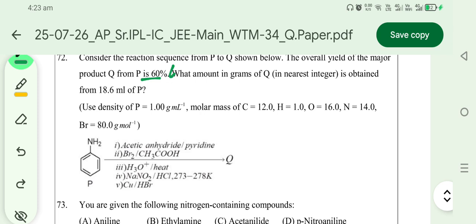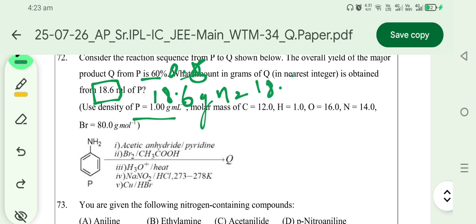60 percent of P indicates 0.6. The amount of Q obtained is 18.6 ml, whose density is 1 gram per milliliter, indicating its weight is 18.6 grams. And number of moles is 18.6 divided by aniline molar mass 93, that is 0.2.